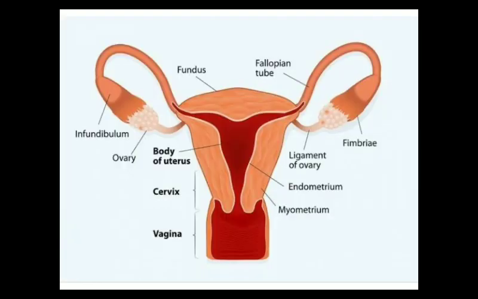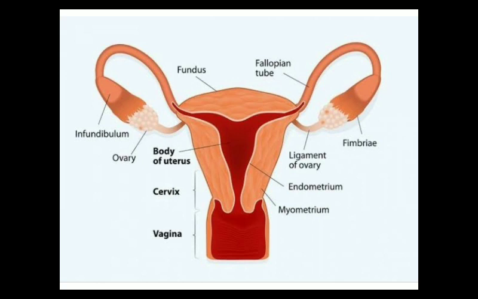This is the diagram of the female reproductive system. This part is the vagina or birth canal, where the male gamete is deposited. This part is the cervix. The male gamete sperm cross the cervix. This part is the uterus. They also pass through the uterus and finally enter the fallopian tube.